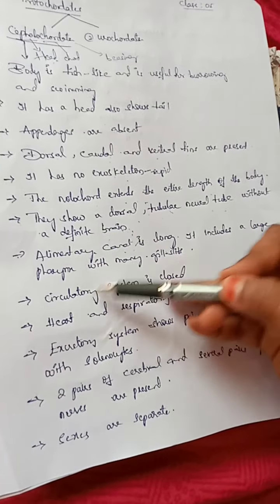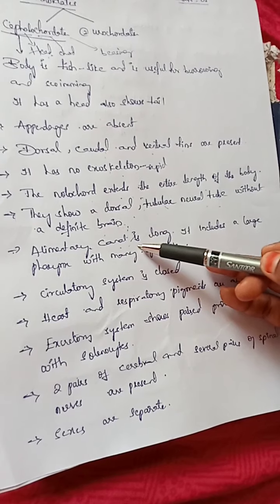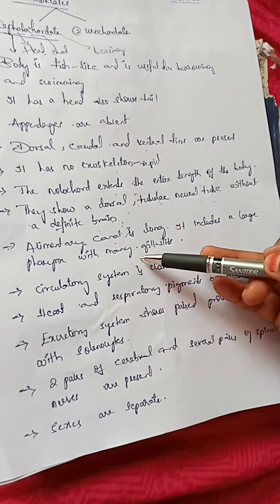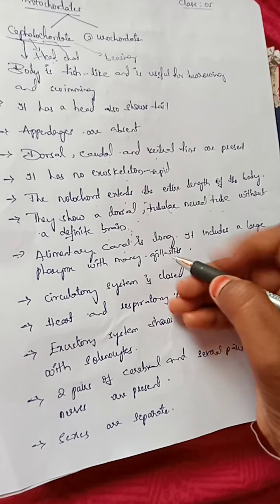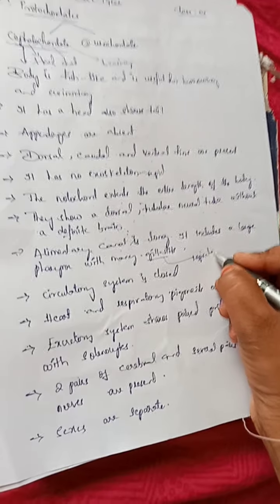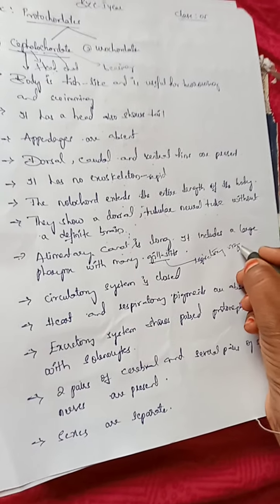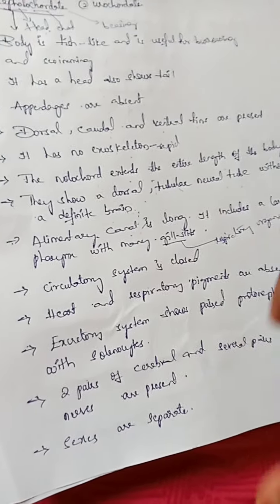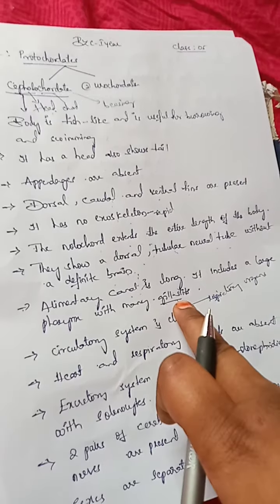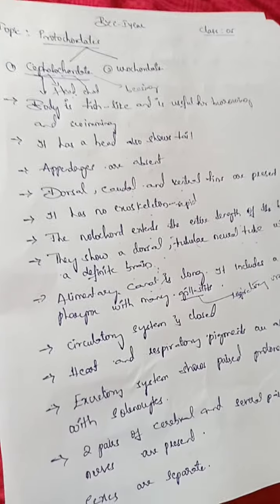Pharynx is a part of the alimentary canal. So the alimentary canal is long, it includes a large pharynx with many gill slits. The gills act as respiratory organs. So what are the respiratory organs here? Gills. Through the gills only the cephalochordates will respire.